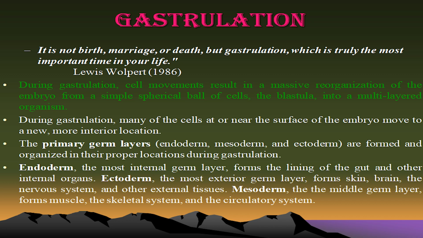Normally, the endoderm is the germ layer that forms the gut region and internal organs. The ectoderm is the most exterior germ layer and forms the skin, brain, nervous system and other external tissue. What is the role of the mesoderm? The middle germ layer, the mesoderm, forms muscle, the skeletal system and the circulatory system. We call gastrulation important because all the organs of our body are formed during gastrulation.